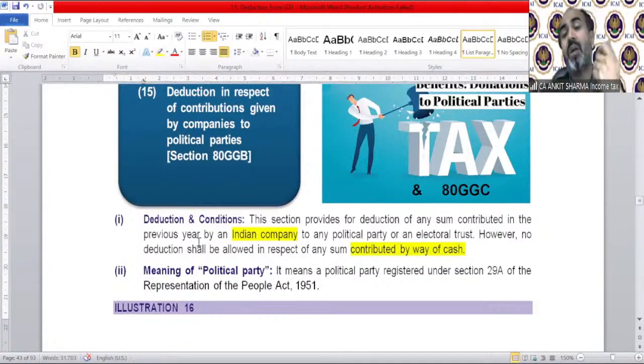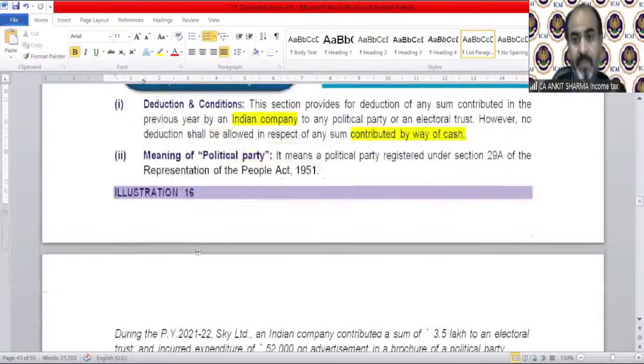Remember, in other cases of donation, like 80G, etc., a cash donation of up to 2,000 rupees is allowed. You cannot pay more than 2,000 in cash. But in the case of 80GGB and 80GGC, no cash is allowed to claim this deduction. As for the meaning of political party, it should be registered under section 29A of the Representation of the People Act 1951.